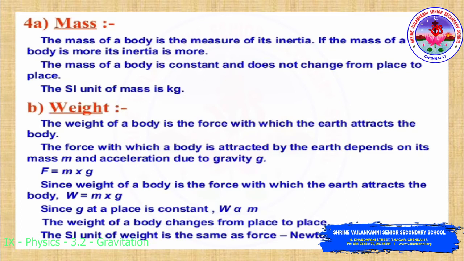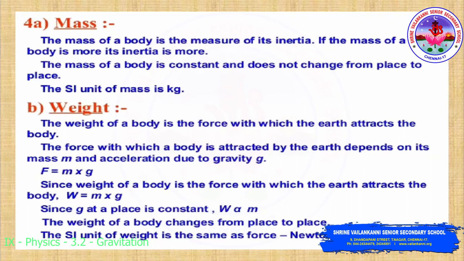And what is weight? The weight of an object is the force with which the earth attracts the body, and this force depends on its mass and the acceleration due to gravity g. So force F equals m into g. So weight W equals mass into gravity.